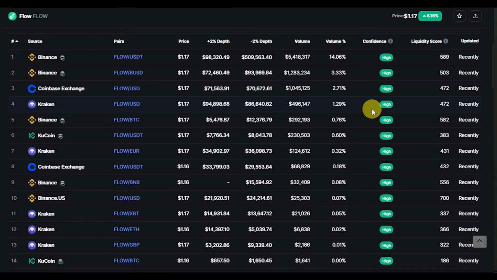So guys, where can you get the Flow token? You can get the Flow token on Binance, on Coinbase exchange, on KuCoin, on Kraken, and any other exchange where you get your favorite altcoins.